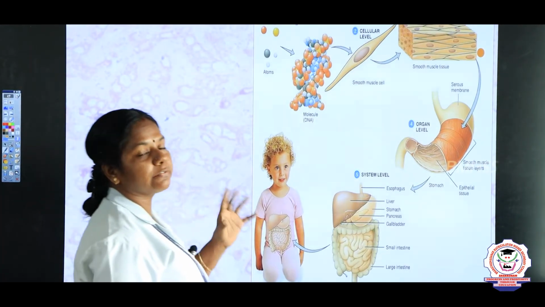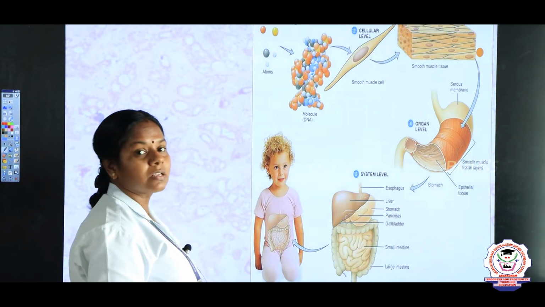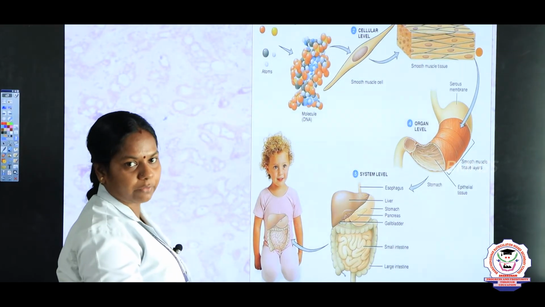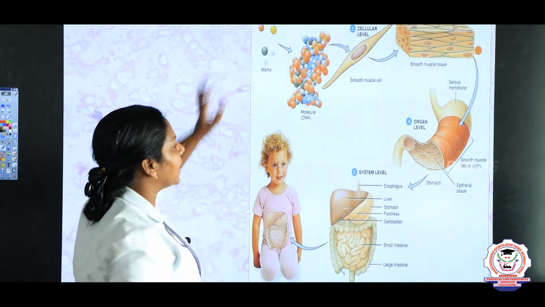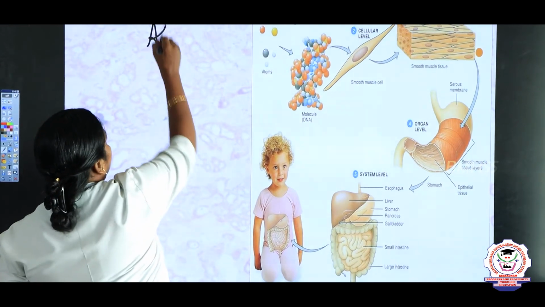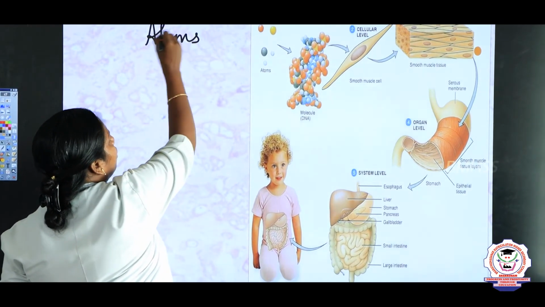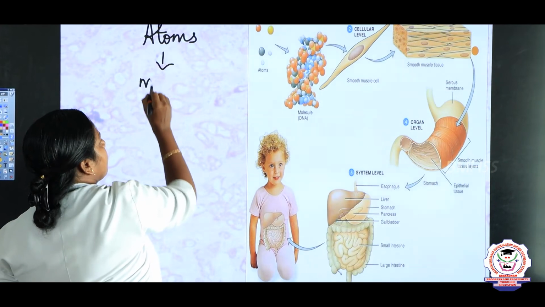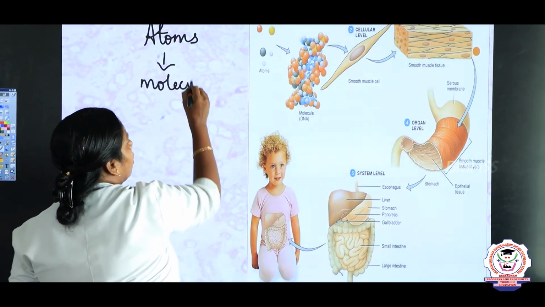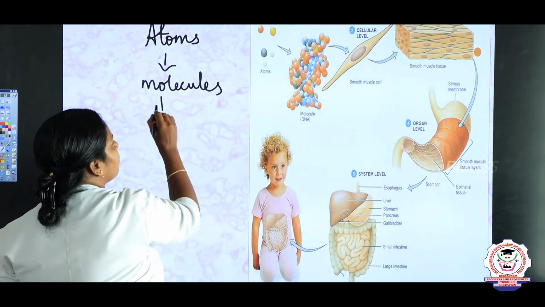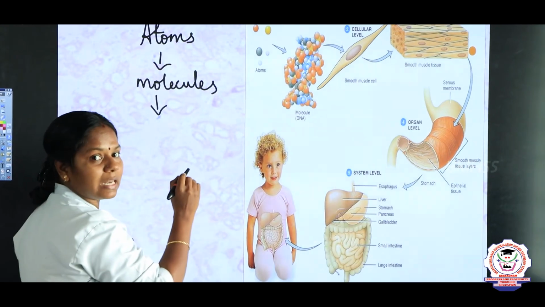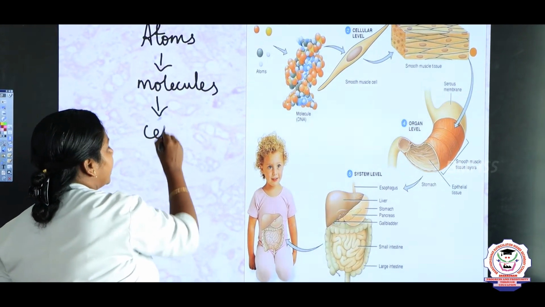Children, each and every organism is organized in a particular way. For example, a group of atoms form a molecule, and a group of molecules form cell organelles, that is, they constitute a cell.